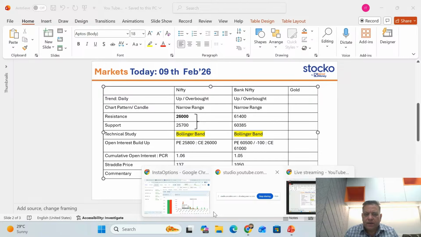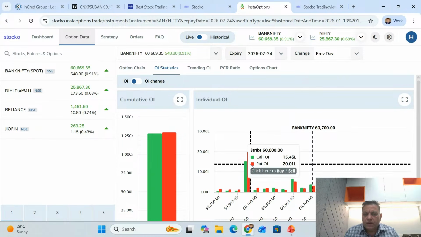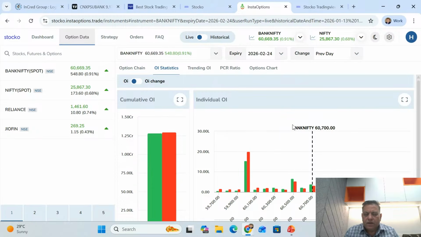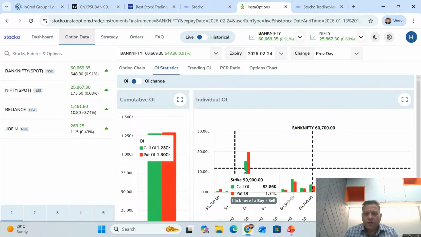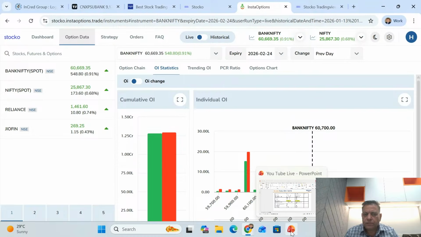And on the PCR side, which is the put call ratio, OI buildup in put is a shade higher than call. So it's 1.30 in puts, 1.28 in calls. So the call writers are more active compared to put writers. That does suggest that intraday, if you have choppiness or some dips, markets are likely to encounter supports, and watch out for the levels which we have mentioned.